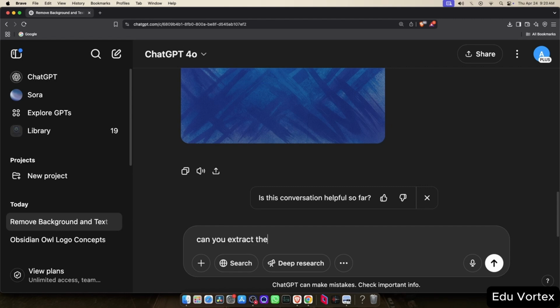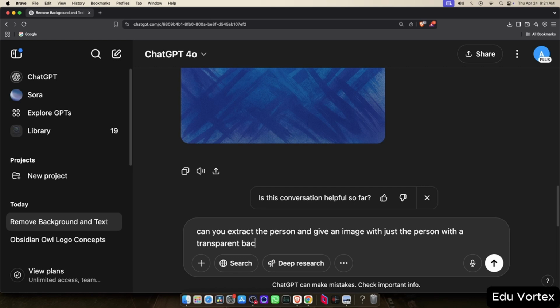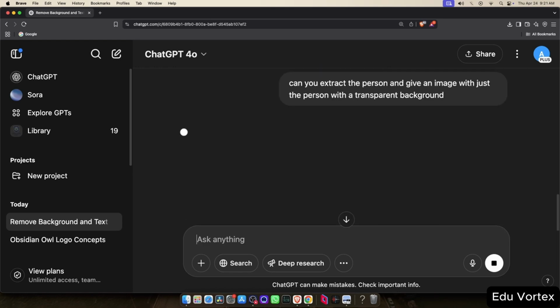Next, we'll extract a different element, the person featured in the image. I'll ask ChatGPT to isolate just the person, removing the background entirely and creating a version with a transparent background. This way, we can easily place the person onto a new background or composite it into a different scene.